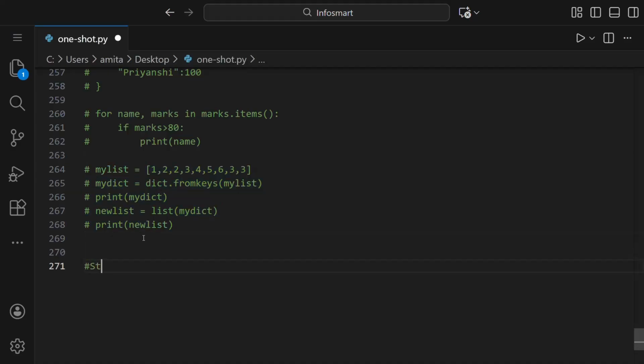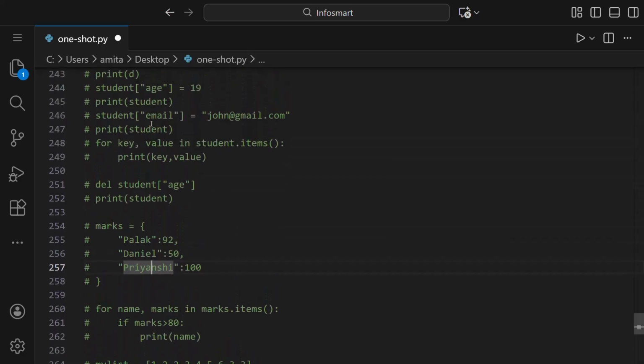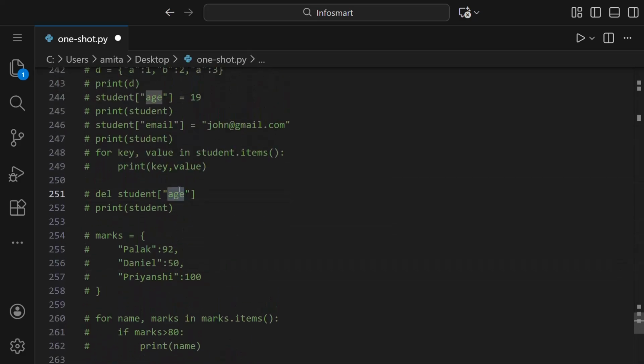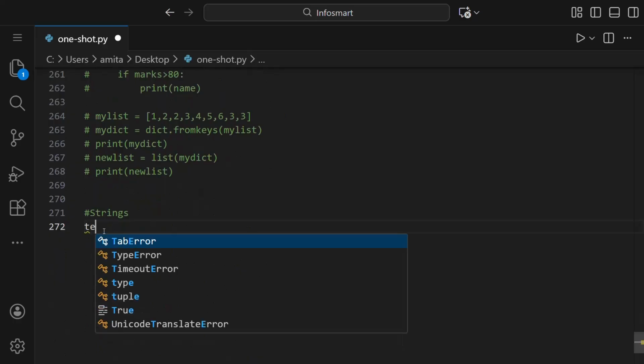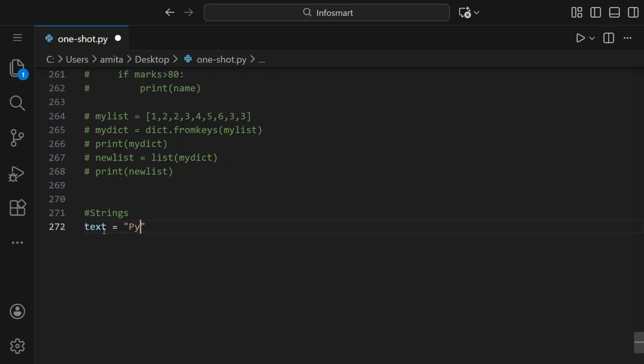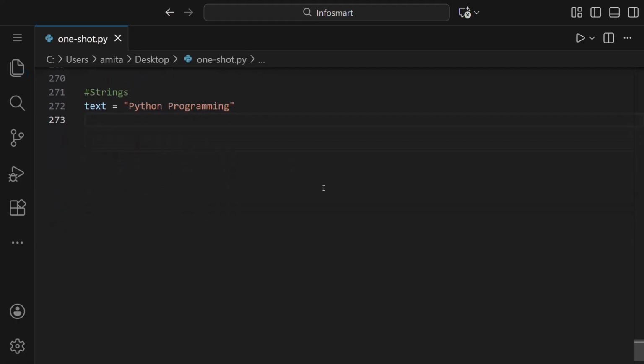So next we'll talk about strings, and you must have already seen above that we are using the string data type again and again, like here we have written in double quotes, and above also we had this key in double quotes. So let us say text, which is a variable, is Python programming. So we'll talk about the methods of this string.